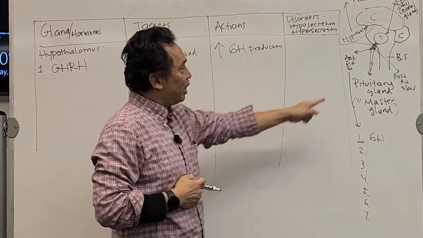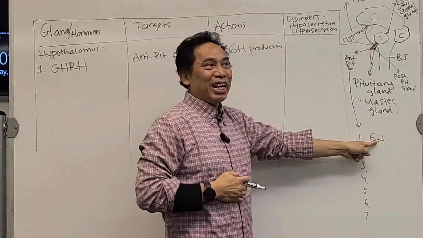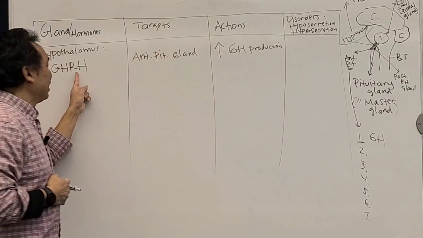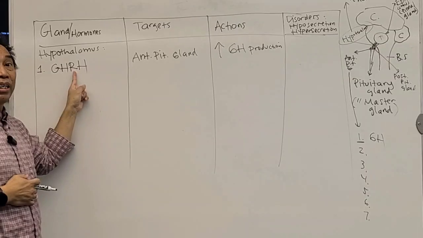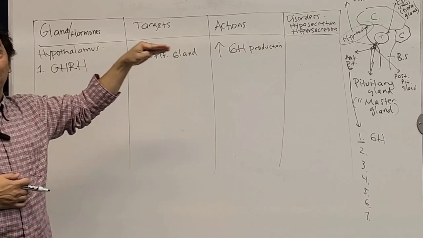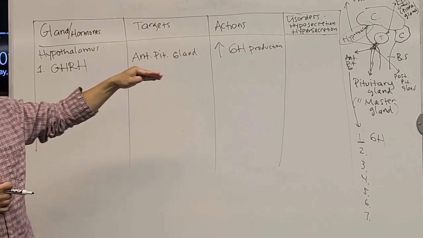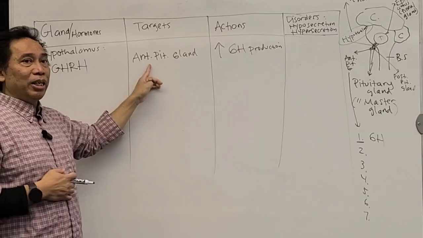I mentioned here the anterior pituitary gland produces growth hormone, but the production is stimulated by GHRH. It's logical, right? So you see the logical connection over there. The hypothalamus produces growth hormone releasing hormone. The target will be the anterior pituitary gland.